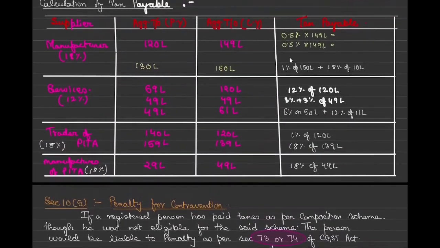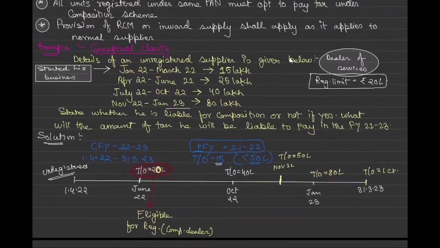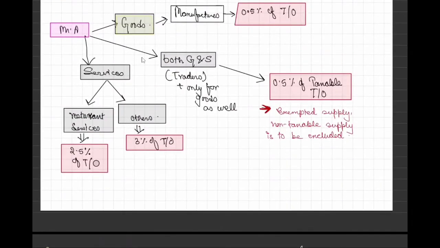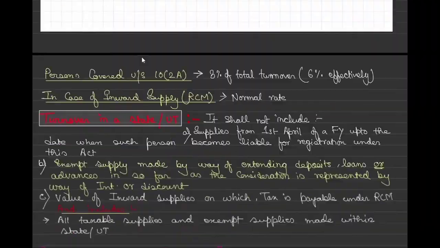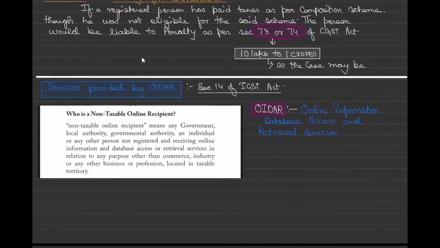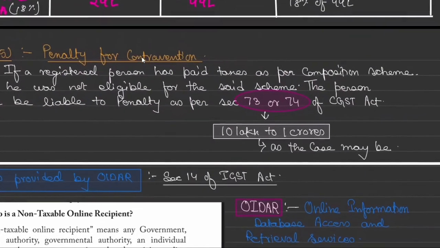This 10 lakhs to 1 crore, what is it talking about? Penalty, penalty paid means any penalty can be imposed which can amount from 10 lakh to 1 crore, okay, under section 73 or 74.